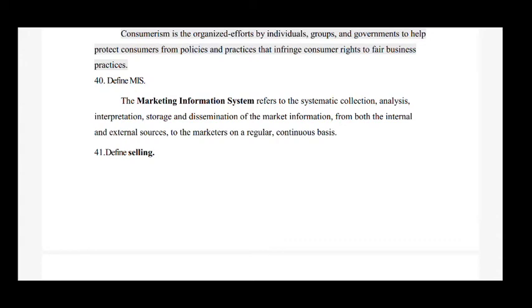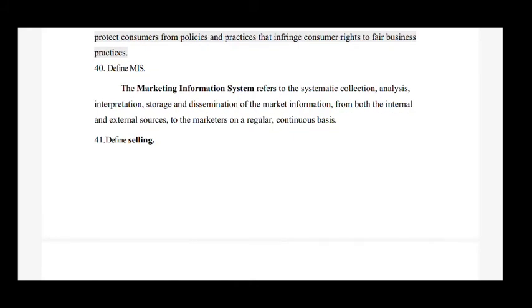Next question is, define MIS. So the answer is, the marketing information system refers to the systematic collection, analysis, interpretation, storage and dissemination of market information from both the internal and external sources to the marketers on a regular continuous basis.